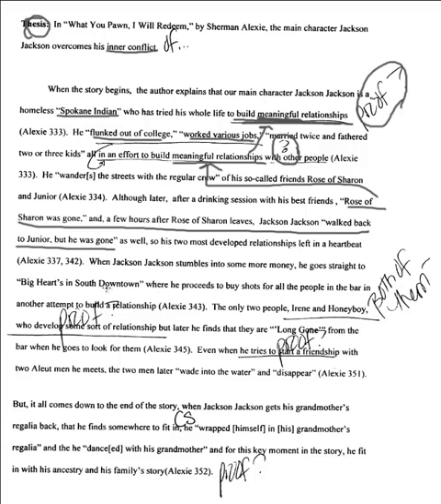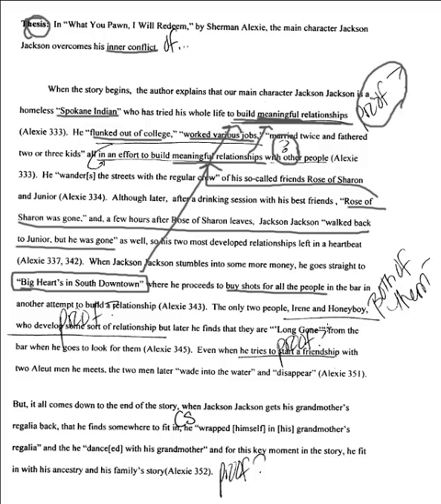Well, first of all, we need to know what this bar is. This bar is not just a random bar. This is an Indian bar, so that matters, because that would prove that the shots are for individuals of his culture in order to build the meaningful relationships. So just making a point where he proceeds to buy shots for all the people in the bar does not prove that he's making meaningful relationships. We need to know that it's a native bar.